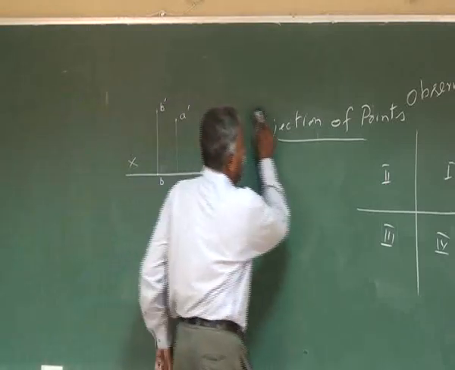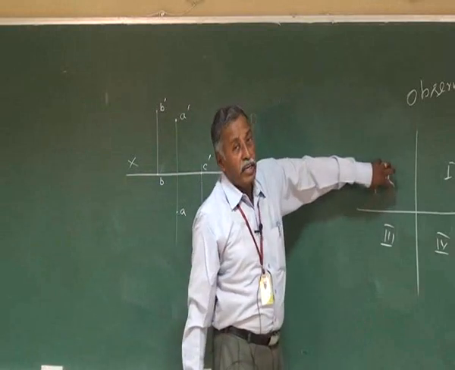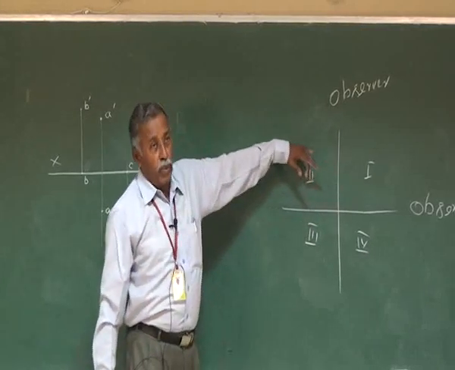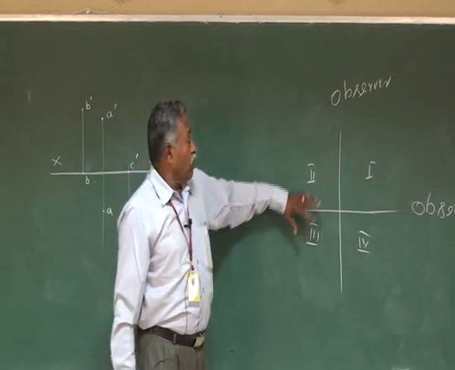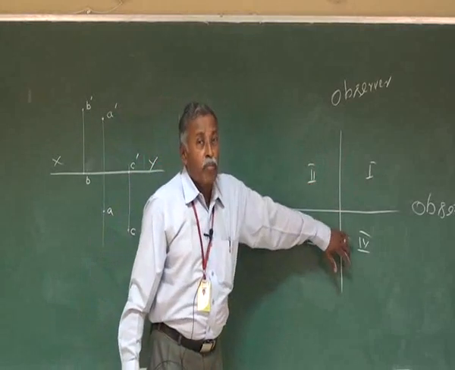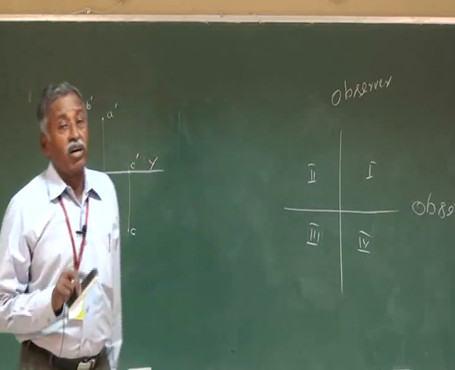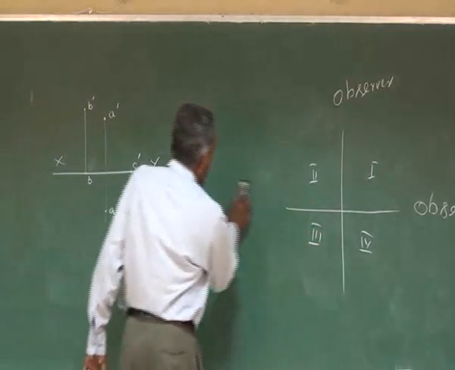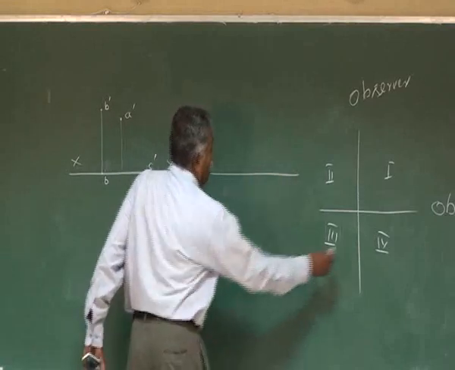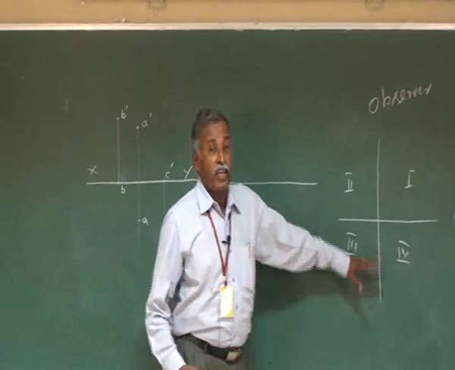Suppose the point is kept in the second quadrant. It is kept in the second quadrant means it is above the horizontal plane, behind the vertical plane. Suppose the point is kept in the third quadrant, it is below the horizontal plane, behind the vertical plane. If it is in the third quadrant, we can treat that as third angle projection and draw the views. Then your front view will fall on this vertical plane, which is going to be below the XY line.